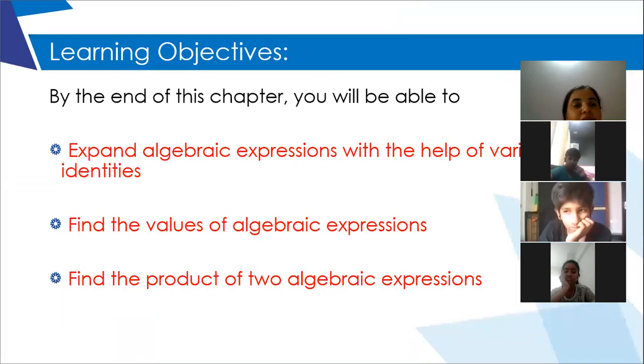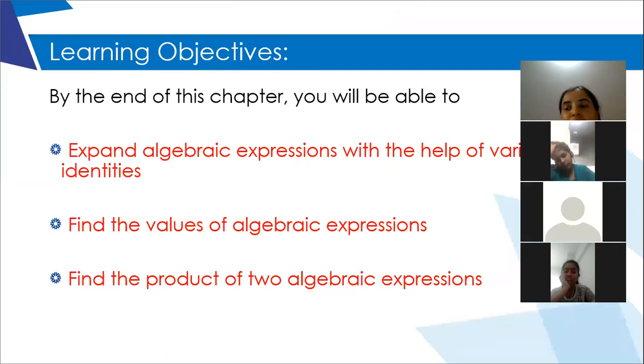Let's have the learning objectives. By the end of this chapter, you will be able to find out the values of algebraic expressions. There will be some questions where they will give you an algebraic expression and tell you to calculate the value of those expressions. Second, you will be able to find the product, that is the multiplication answer, of 2 algebraic expressions. And third is expanding algebraic expressions. They'll be giving you some algebraic expressions and you'll be able to find the expansion of those expressions.